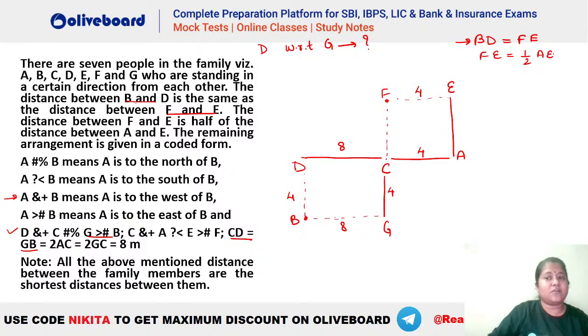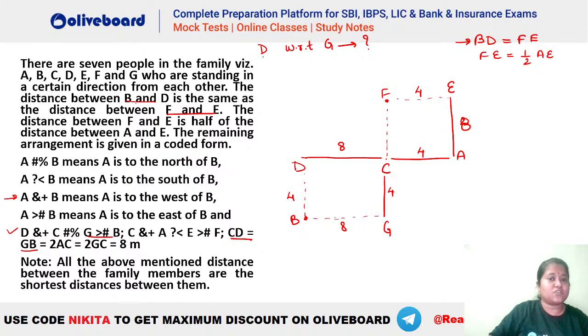Now FE is equal to half of AE. What is the value of AE here? We do not know. What is FE here? FE ka kitna value hai? You can see that's your 4. So what should be the value of AE? That is your 2, right? So this is the diagram that we will be getting here. Okay, so FE is how much? Sorry, this is 8. My bad, this has to be 8. So FE has to be half of AE, that means AE into 2, that means it has to be 8. So this is the diagram that you will be getting.